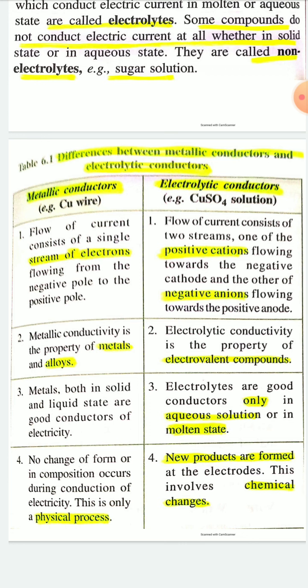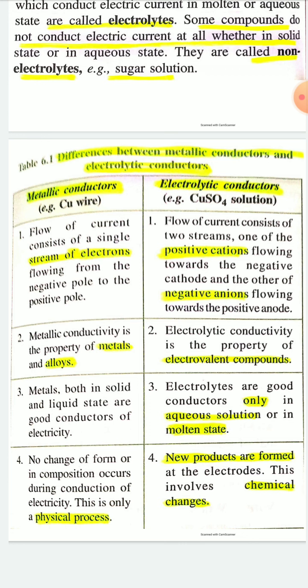So in case of metallic conductor, the cause of conductivity is due to presence of free electrons, and in case of electrolytic conductor, the cause of conductivity is the presence of positively charged cations and negatively charged anions.